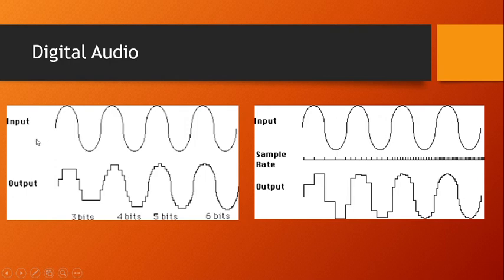So a sample is nothing but each variation in the sound taken as a sample. The more samples are taken, the better the quality of the audio will be. If you take more samples for every nth fraction of a second and represent them with the help of bits, the quality and clarity of the audio will be higher.